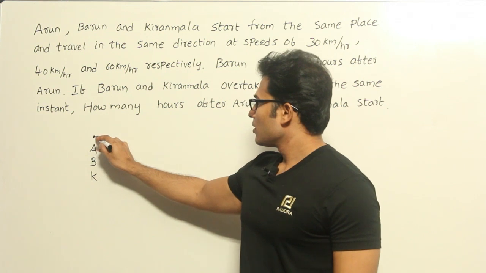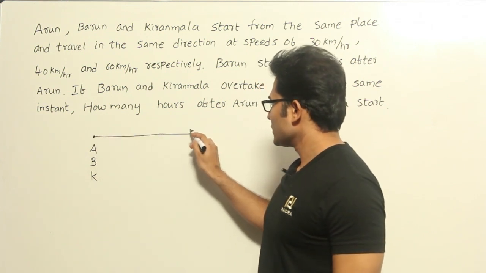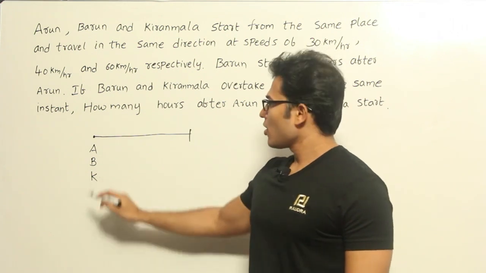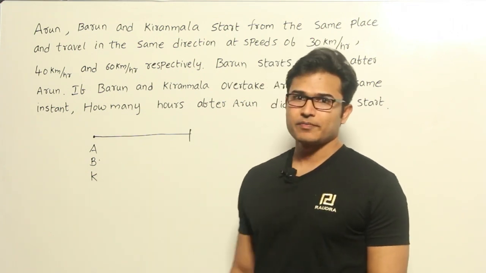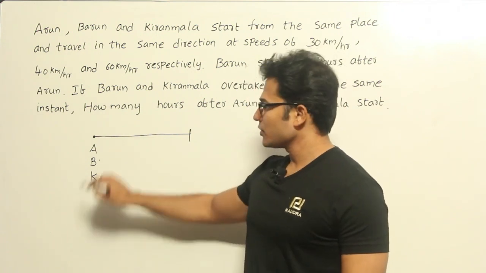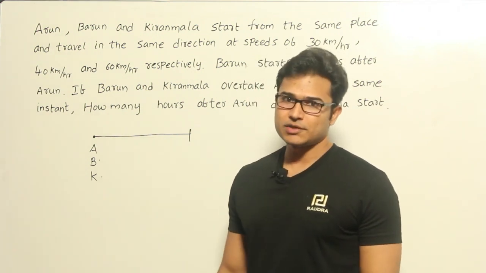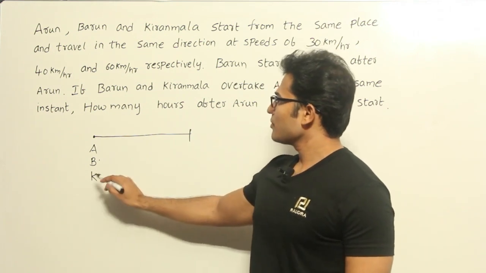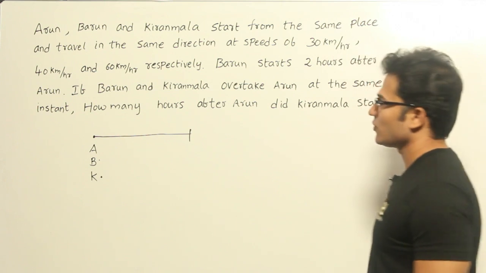So Arun has started and traveled for 2 hours, and after 2 hours Barun is going to start. We don't know when Kiranmala has started, but definitely after Arun. That is what is given. Now we are supposed to find out when Kiranmala has started after Arun.